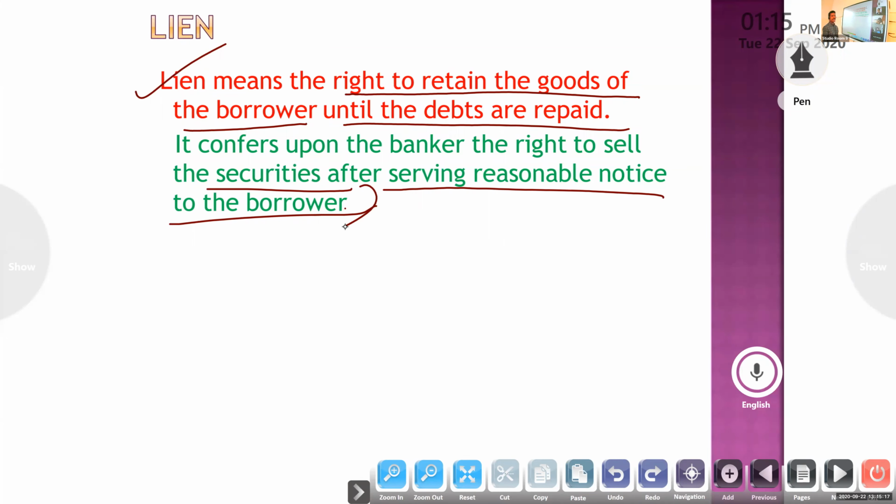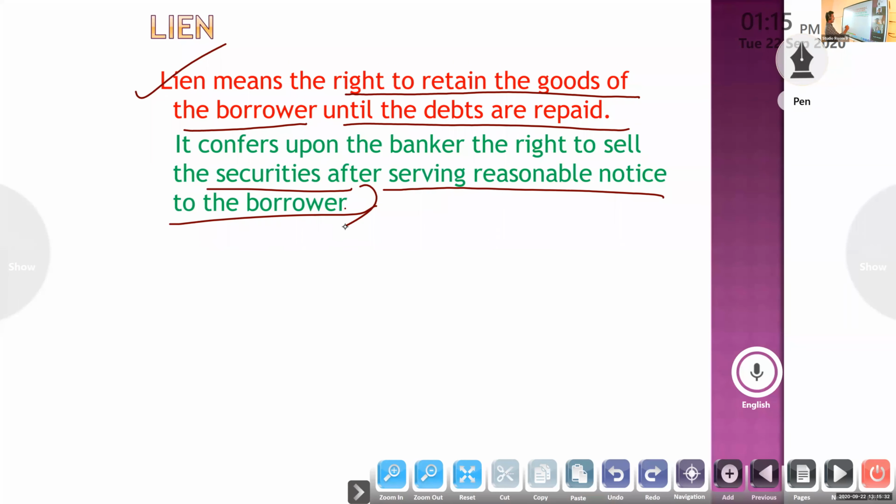If the borrower fails to pay the amount in time, they can sell after giving reasonable notice to the borrower. That is which one? Lien.